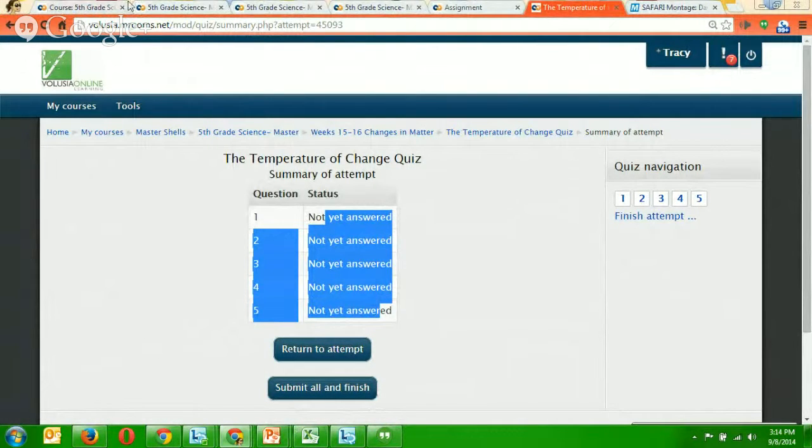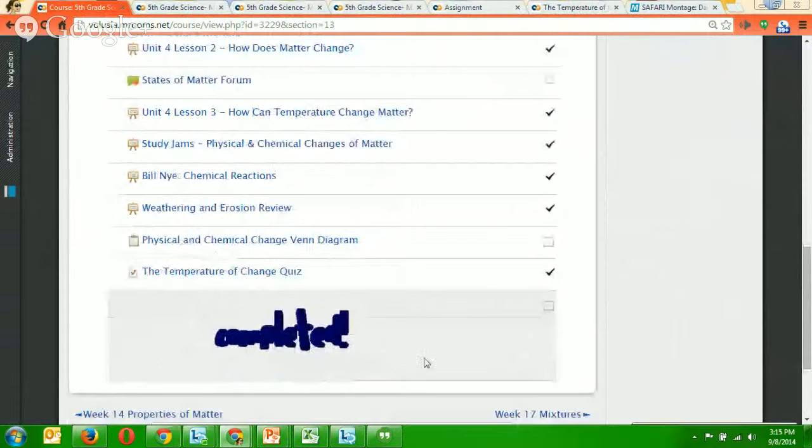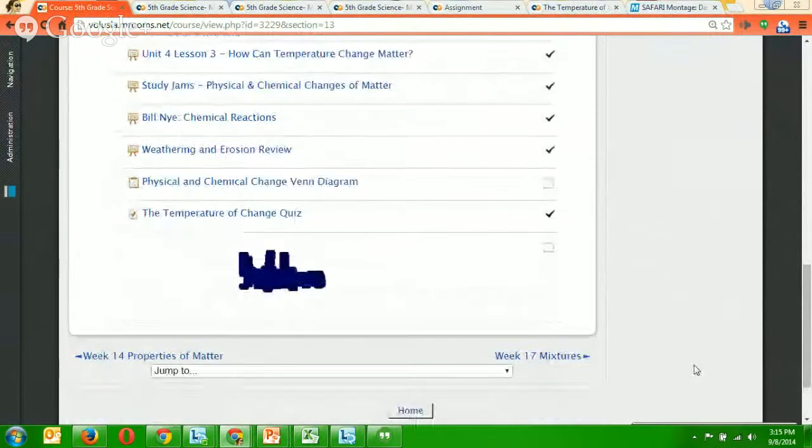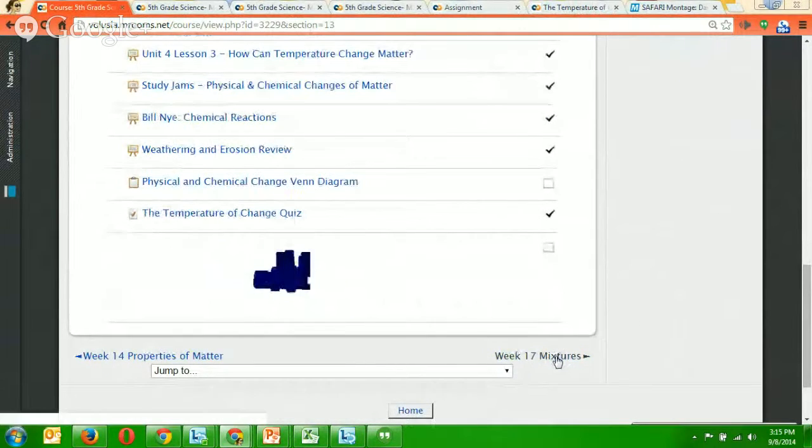If you submit that, you are done with the whole folder, and you'll get a completed little thing that pops up, and then you can move on to the next week's folder called Mixtures, which is down here.